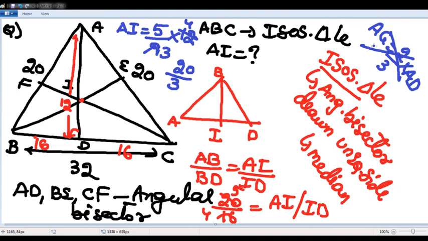Next, one more question. What is the area of the rhombus?